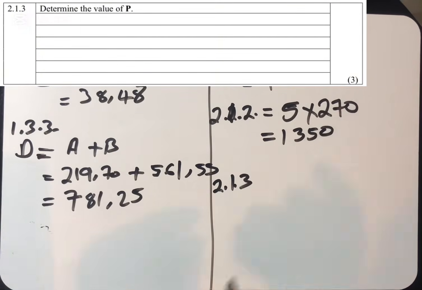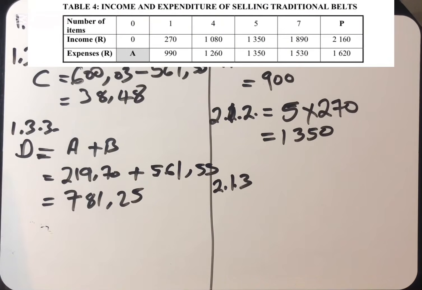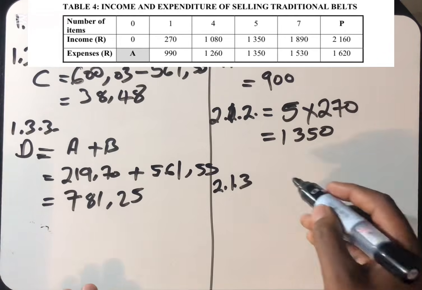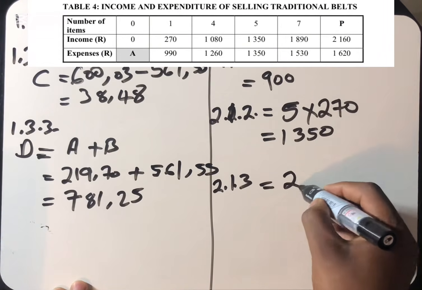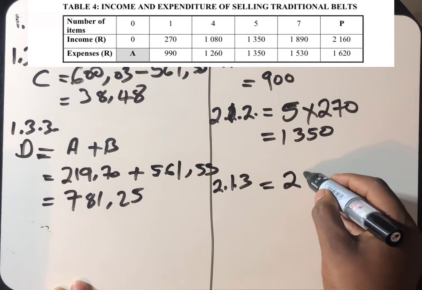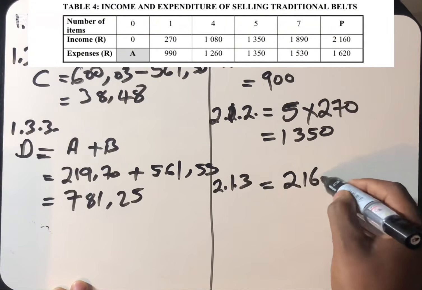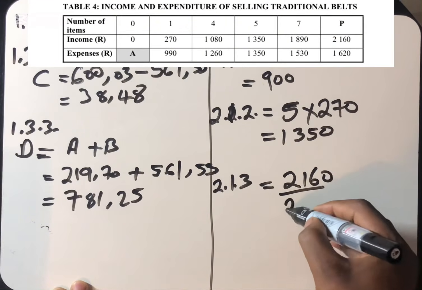2.1.3 says determine the value of P. Now they want us to determine the value of P. We already know that one belt is how much? One belt is 270. We can use that to say that she has made the total amount of 2,160, and one belt is 270.